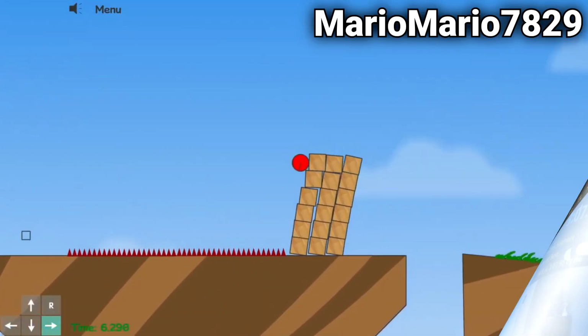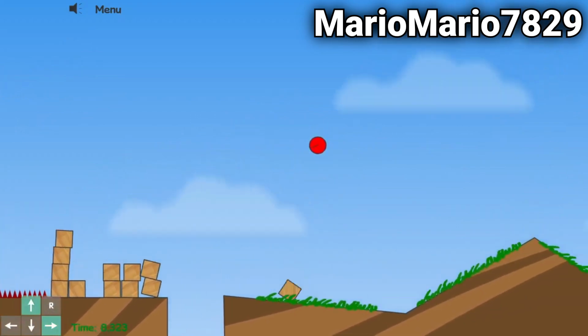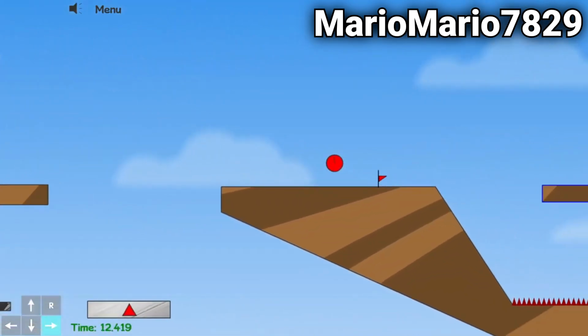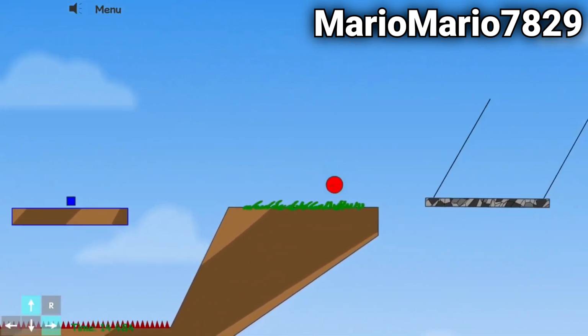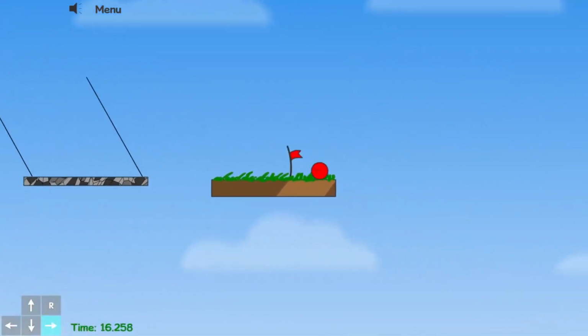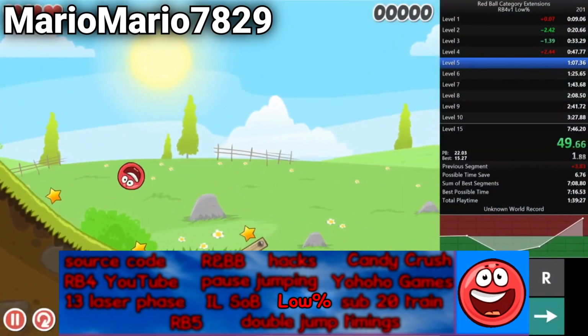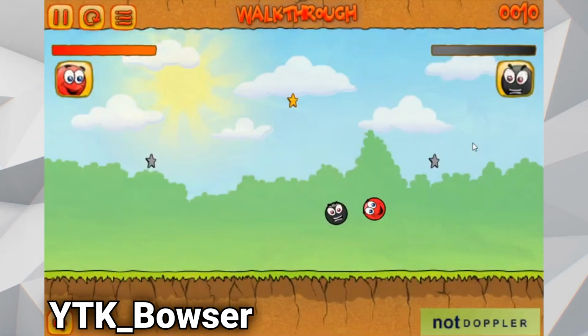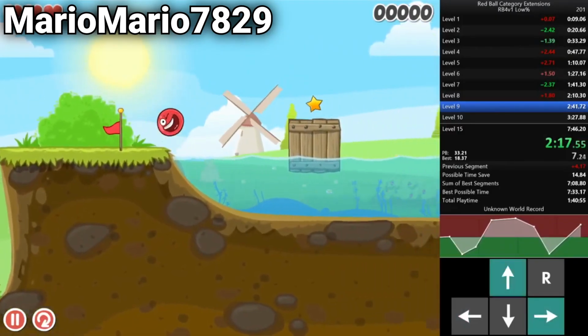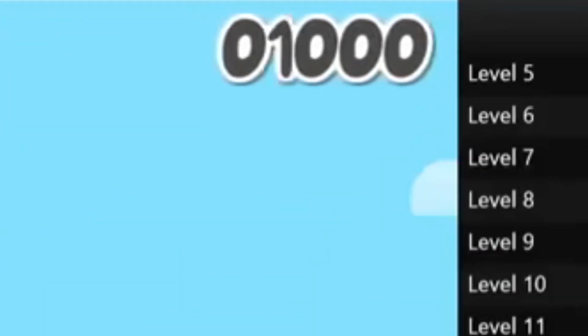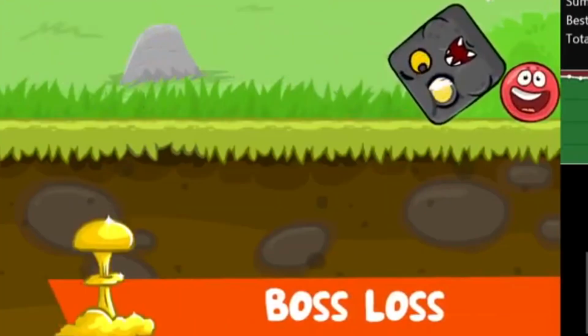Many of the strategies in the IL Sum of Best have little hope of ever making their way into a world record due to their sheer difficulty and inconsistency, but it's still crazy how low the theoretical limit of the game actually is. Low percent is a category in both Red Ball 4 Volume 1 and Red Ball 3 that involves collecting the least amount of stars and points possible. In Red Ball 4 Volume 1, all stars can be avoided, with only 1,000 points being awarded by the Boss Loss trophy at the end of the game.